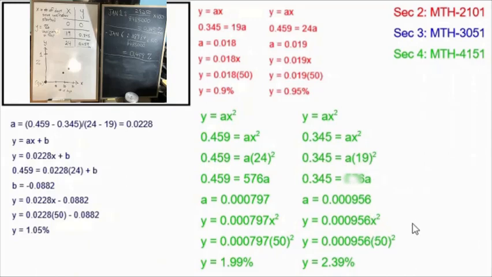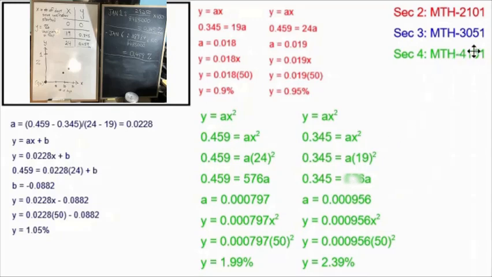Simplifying, we end up with y equals 0.000956x squared as our equation. And then when we plug day 50 into that, we get 2.39% as our predicted percentage of Quebecers who will be vaccinated by then. So this is two different approaches to algebraic modeling using quadratic.